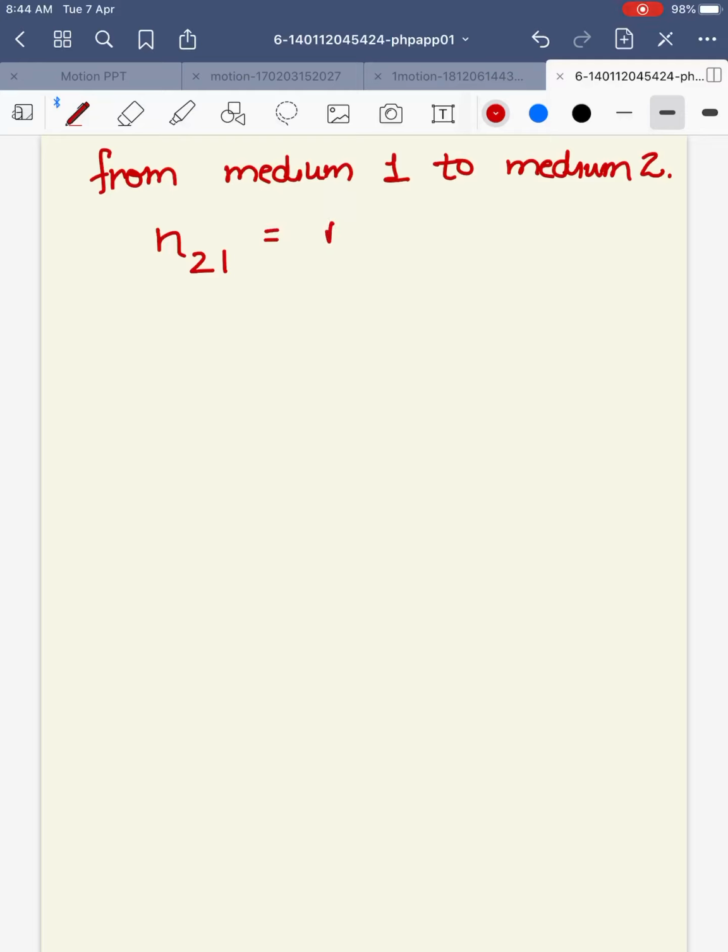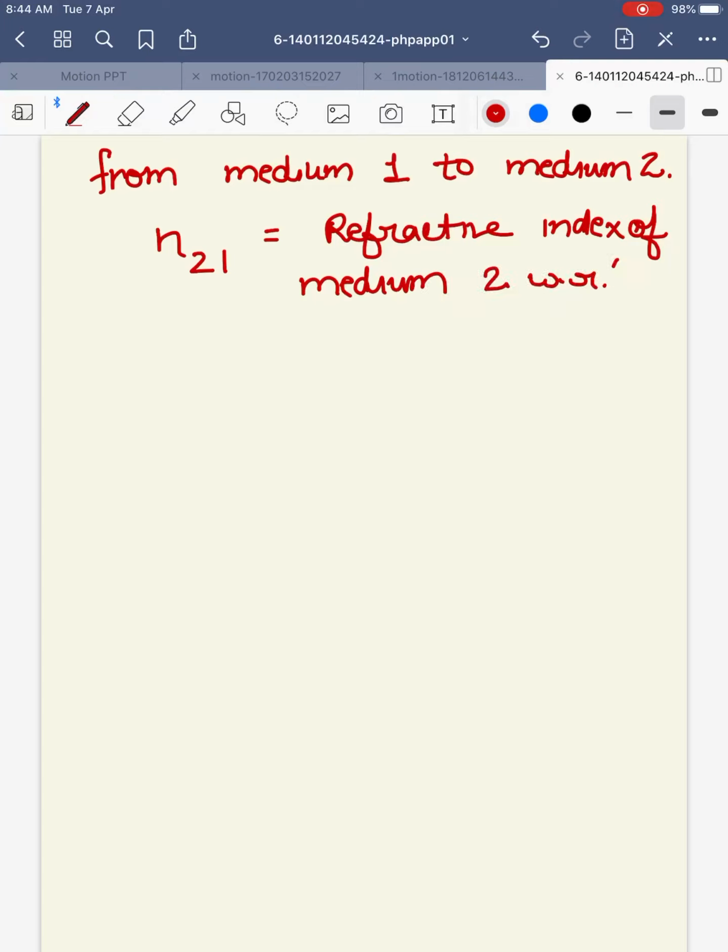What is n21 here? That is the refractive index of medium 2 with respect to medium 1. n21 would be written as n2 by n1, right? We are talking about a ray of light going from medium 1 to medium 2. So we are talking about the refractive index of medium 2 with respect to medium 1, that is written as n21. n21 is written as a subscript, that means n2 by n1.